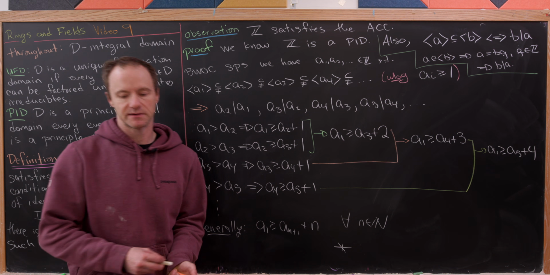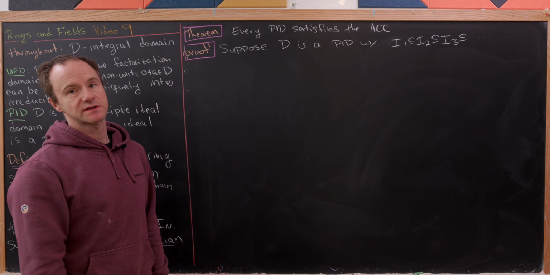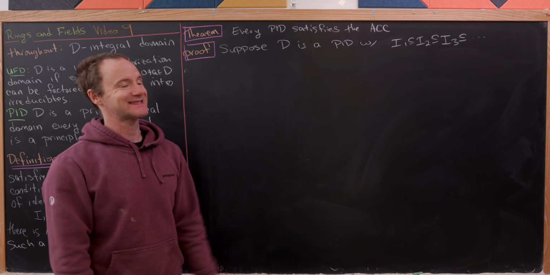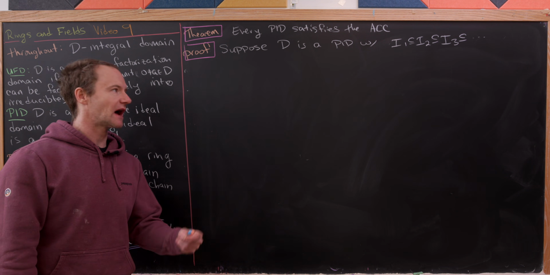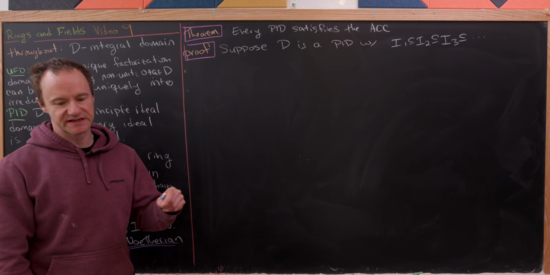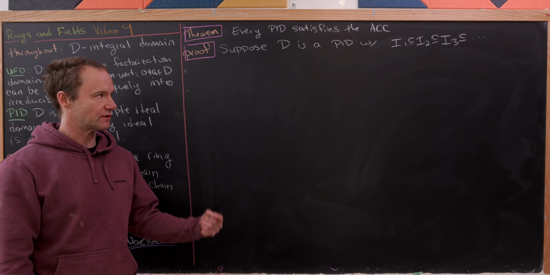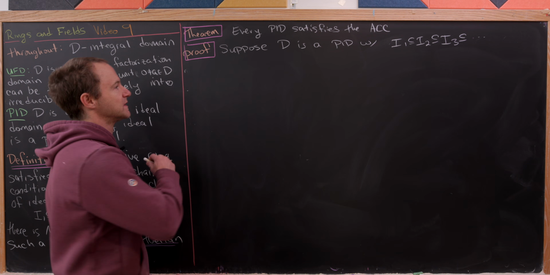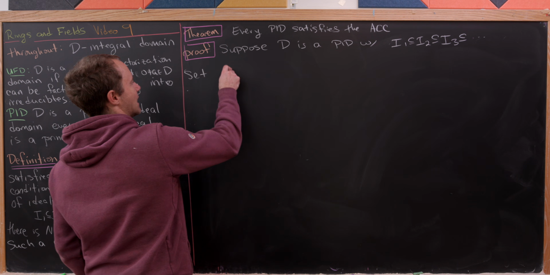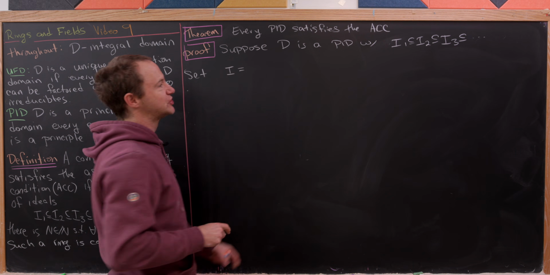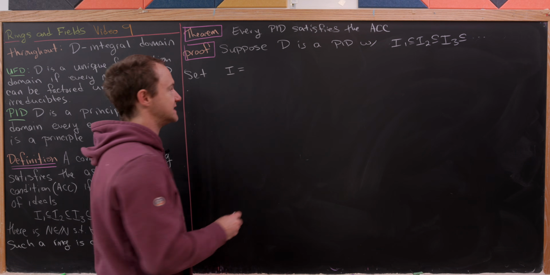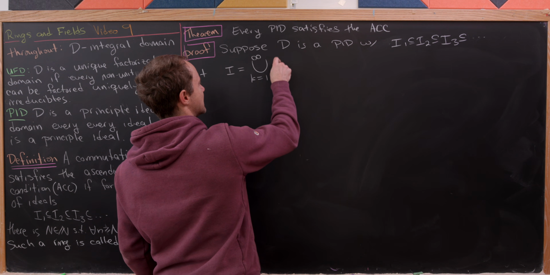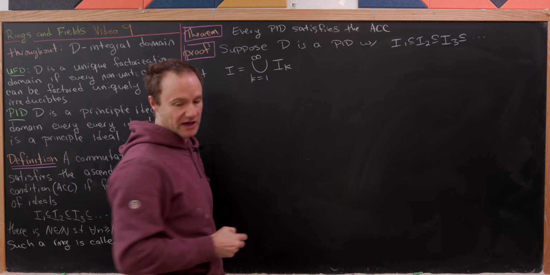All right, so now into this big result. So let's suppose that D is a PID, and we've got this ascending chain of ideals. I1 is contained in I2, which is contained in I3, and so on and so forth. Now we want to show that that chain stabilizes somewhere. So now here's what I'm going to do. I'm going to set capital I equal to the union of all of those ideals. So that's going to be the union as k goes from 1 to infinity of I sub k.